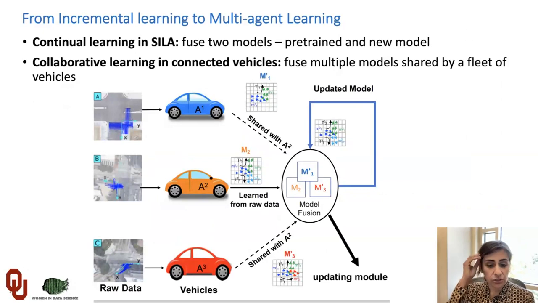We extend our work so that instead of just using 2 models, we have multiple models. By having this strategy and extending our algorithm, instead of having 2 models that are fused, we can have multiple models that can come from different cars.